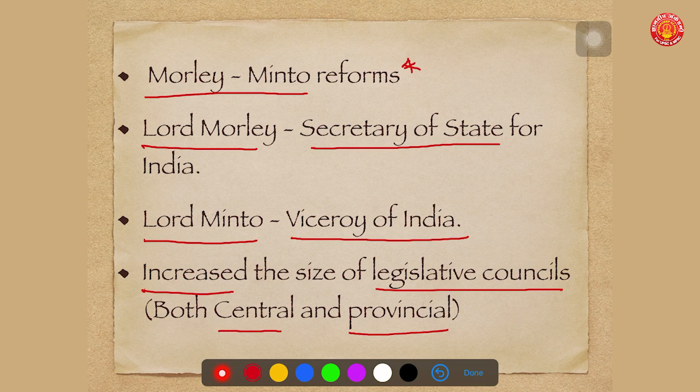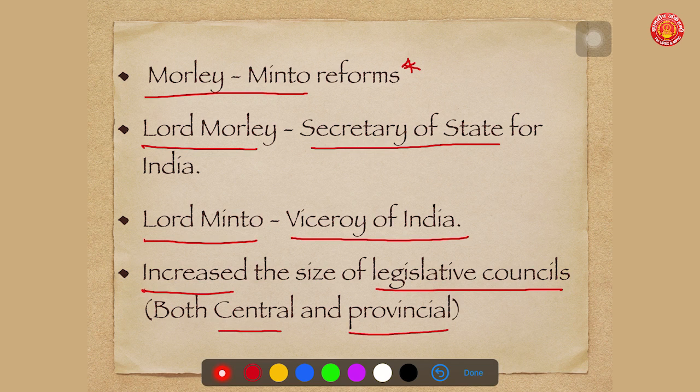So when you write how we got representative government in India through British rule, keep in mind the increase in the size of legislative councils and the increased association of non-official members, which indicated increased representation of Indians in the British government and administration.